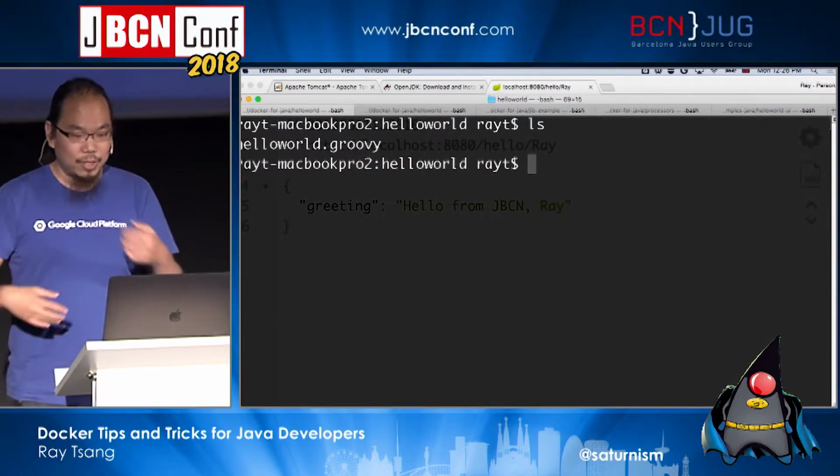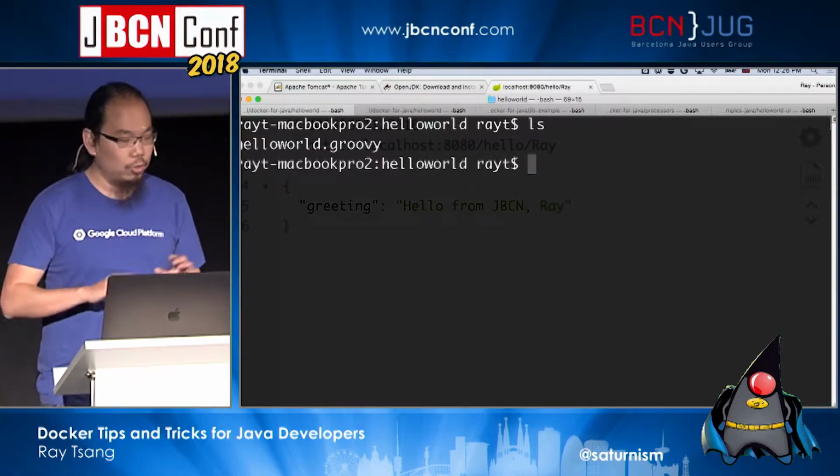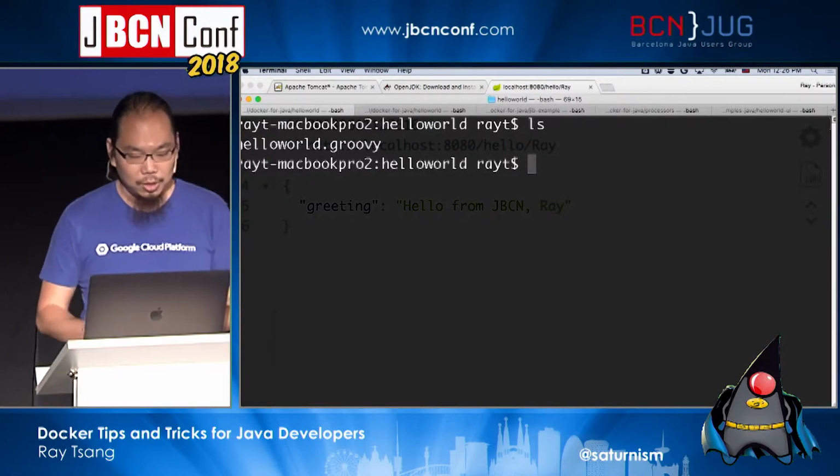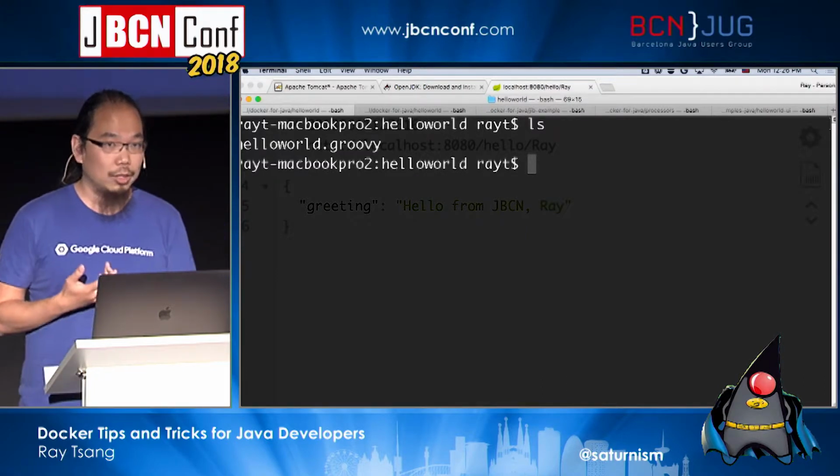Now, assuming you have something else like a Maven project or a Gradle, you do a very similar thing. But ultimately, what you need to do is to create the package, like the jar or the war.